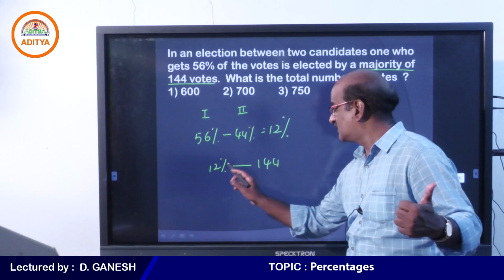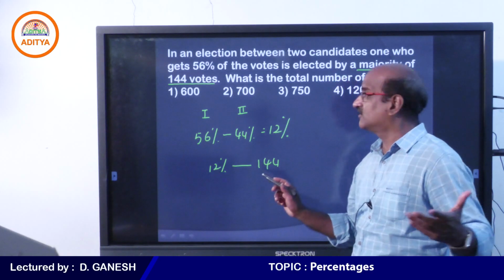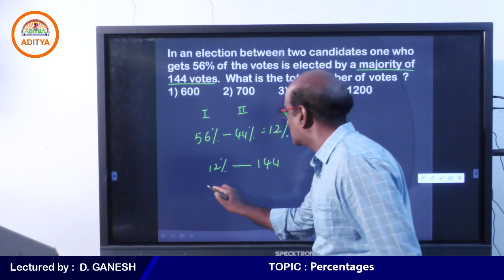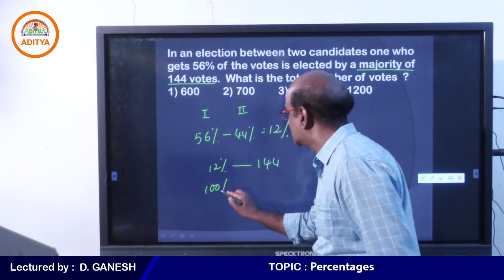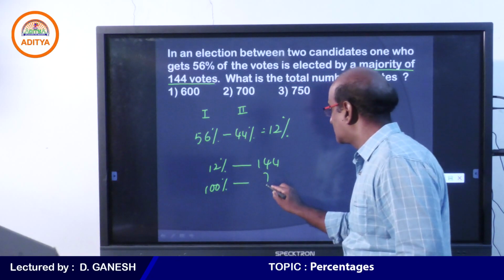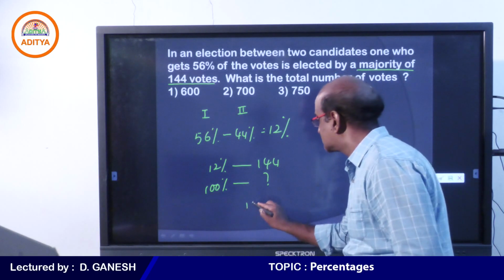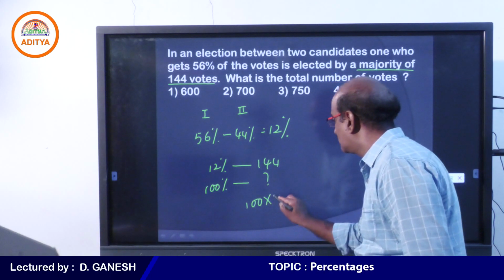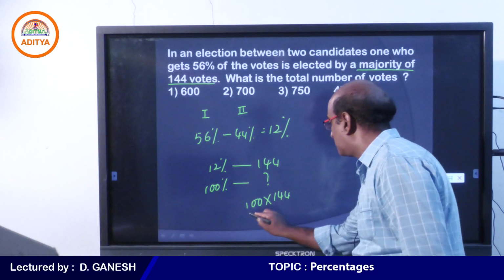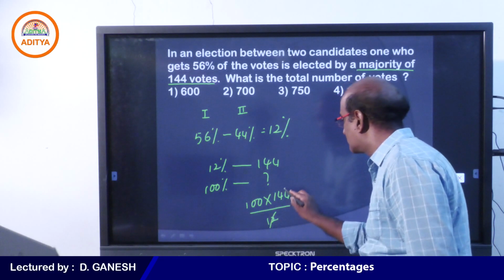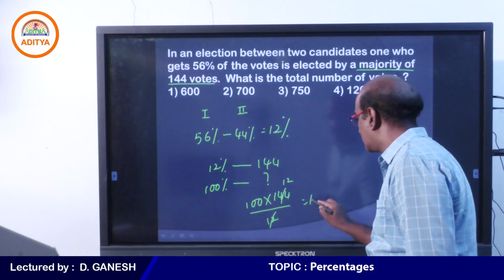So when 12% is 144, the question is, what is the total number of votes? My dear students, total number of votes is 100%. Therefore, what is 100%? 100 into 144 by 12. Therefore, your answer must be 1200.